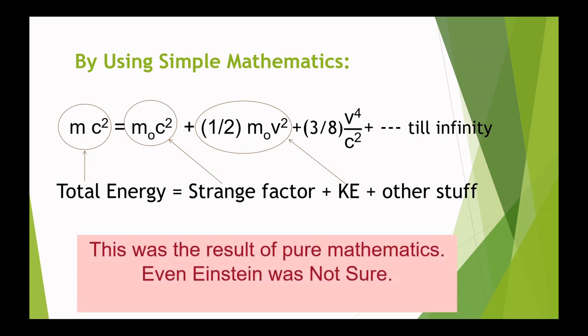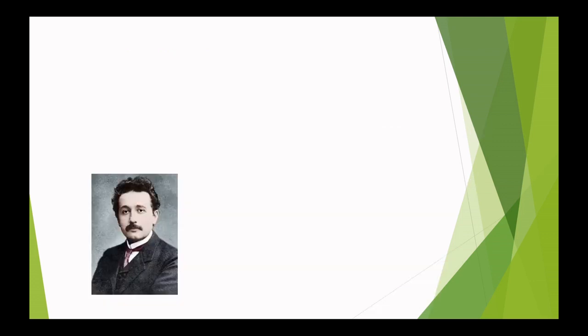Now this was a result of pure mathematics, and even Einstein was not sure. You can see in this equation that the first term looks like a constant, because m naught c square is a constant: the rest mass is constant, multiplied by the square of the speed of light, which is also constant. The other terms contain v, which is the velocity of the object. So even Einstein was not sure whether this equality would hold or not. So what did he do?